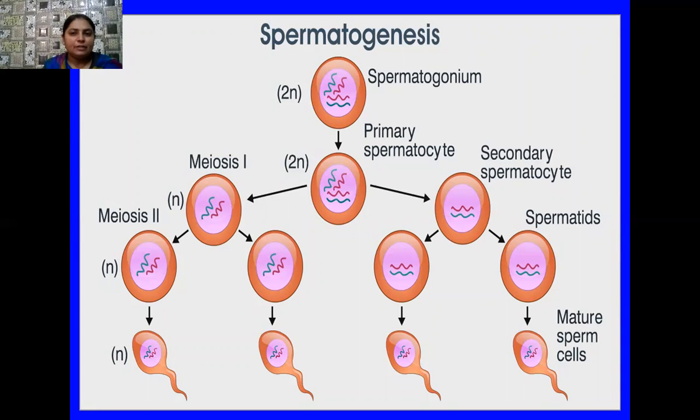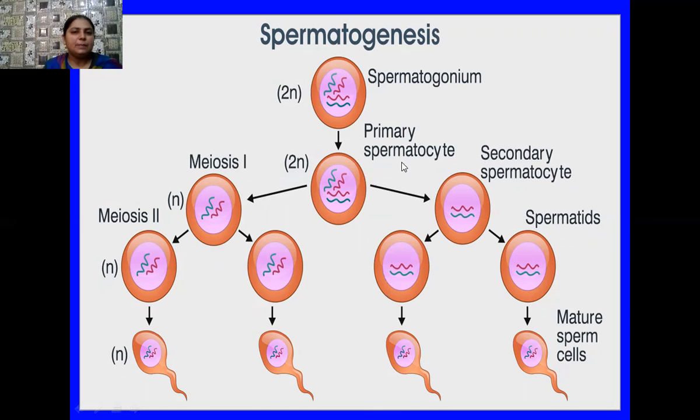So see, first of all, spermatogonium cells are there and their number is initially less, but by dividing mitotically they increase their number. So many spermatogonia cells are present, but not all of these spermatogonia cells undergo meiosis. Some of the spermatogonia cells which undergo meiotic division 1 are known as primary spermatocytes.